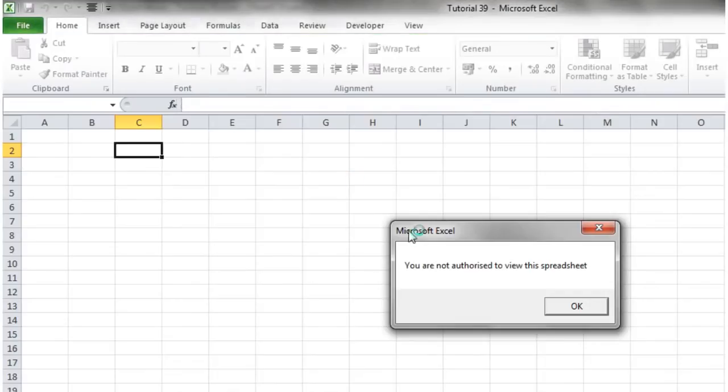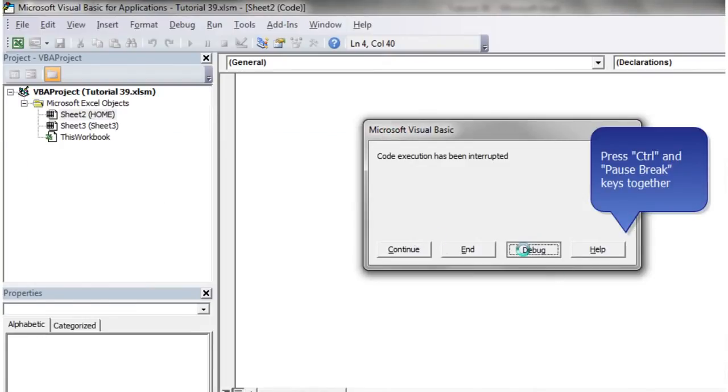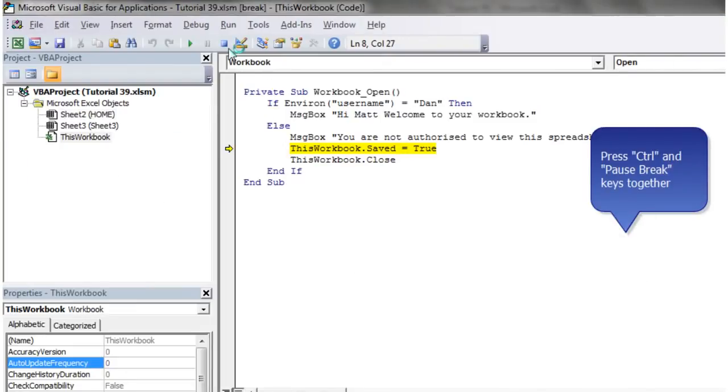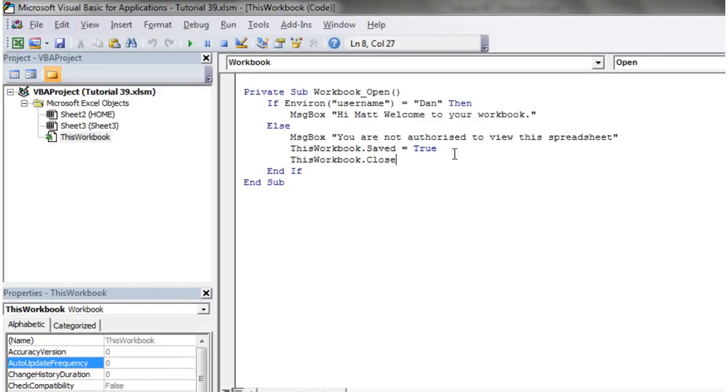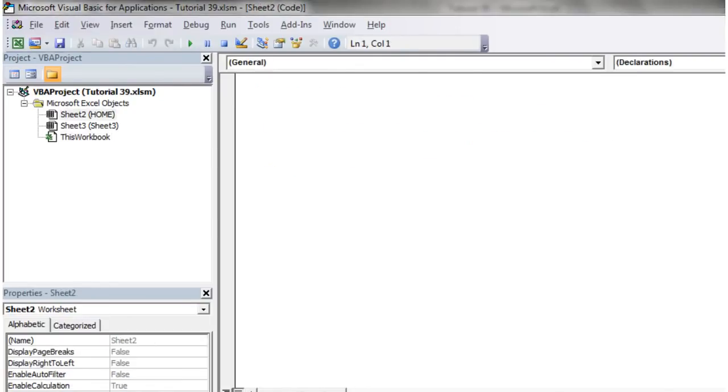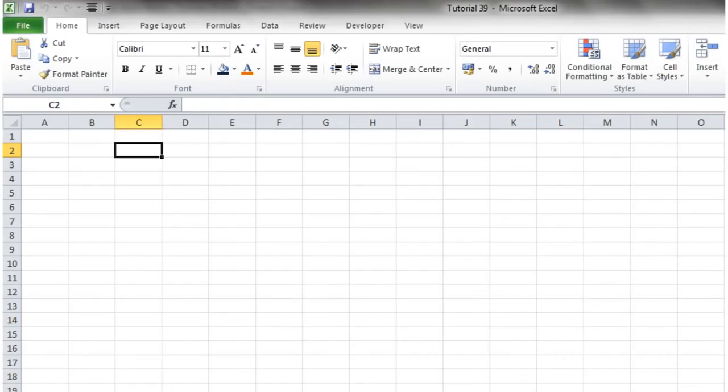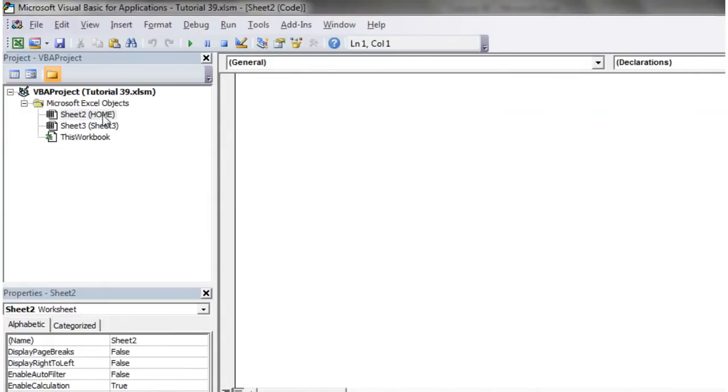So now when I open it up, I'm going to have to try and get around this because now I've broken it. So when it comes up with this, just press pause break and then debug, and then it's going to let you go into here. Obviously you don't want people to know how to do that, so what I normally do if I'm using this is any sheets that I don't want people to view, I'll have as very hidden.